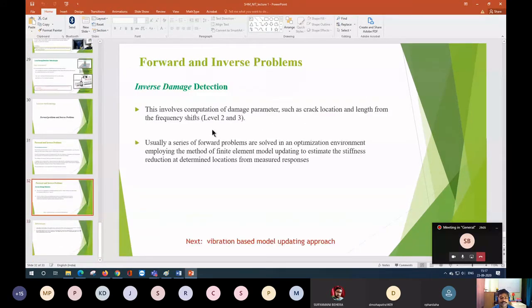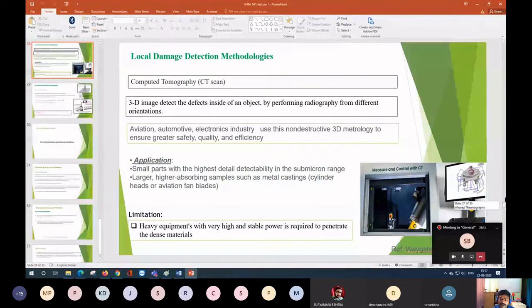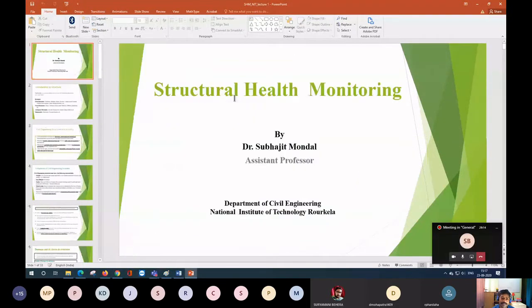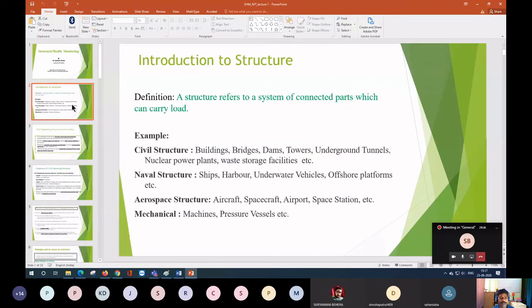After that we will discuss the vibration based model updating approach. In this initial lecture I will discuss what a structure means, how our civil engineering structure is different from other structures, what uniqueness we have, what difficulty we have from the health monitoring point of view, and how we can sort out this issue. So let us go one by one. I hope you will enjoy the journey of structural health monitoring.